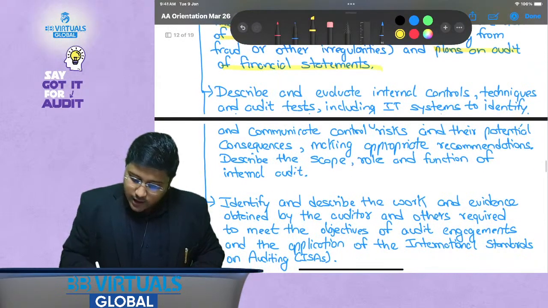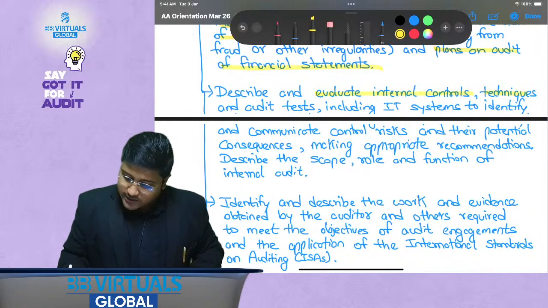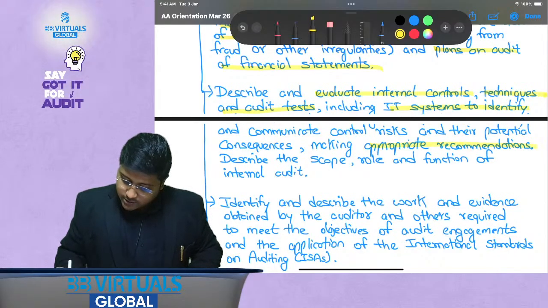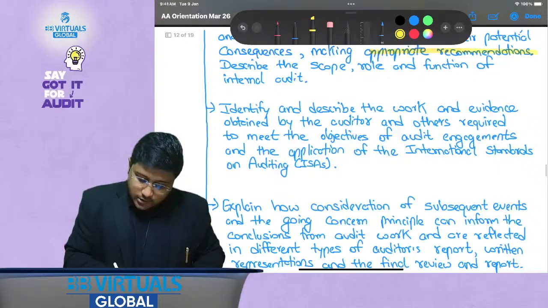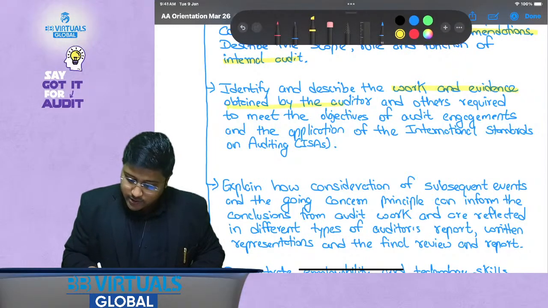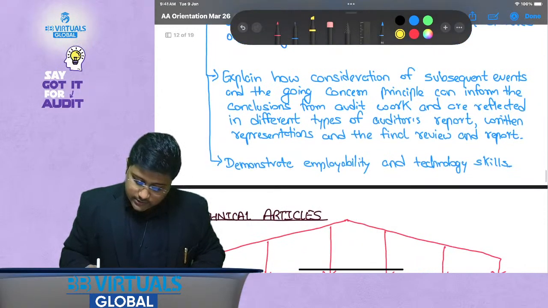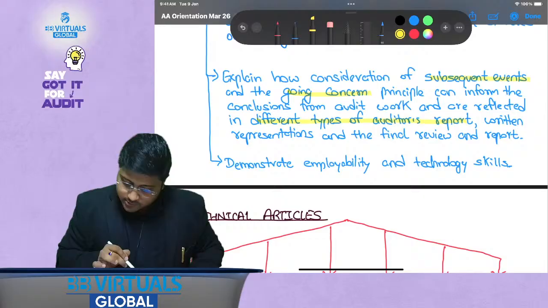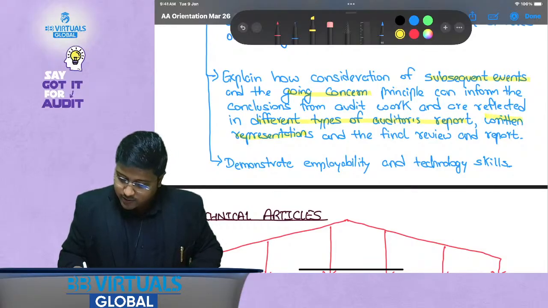Okay, then how do they evaluate internal controls, test techniques and audit tests, IT systems, that is the control environment. Then appropriate recommendations also. Okay, then internal audit. Then identify and describe the work and evidence obtained by the auditor, that is the 500 series that we discussed. Okay, and explain how consideration of subsequent events, going concern. Okay, different types of auditor's report, written representations, and final review and report.